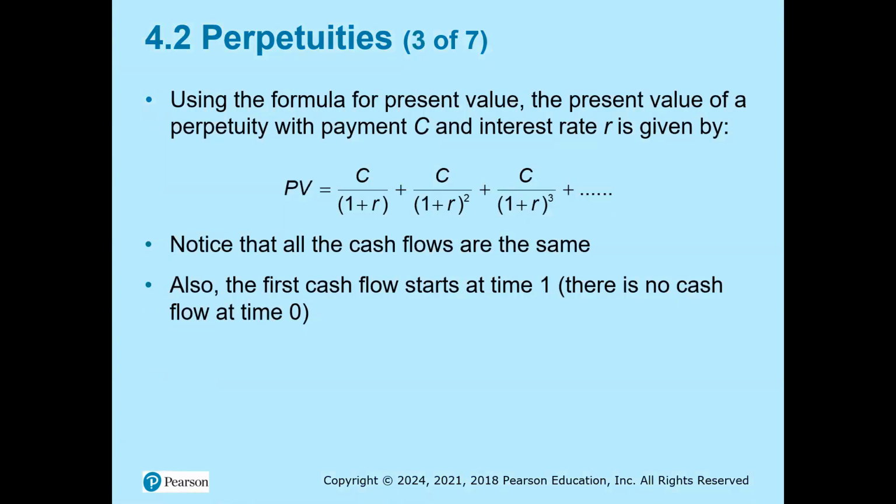Using the formula for present value, the present value of a perpetuity with payment C and interest rate R is given by what you see here in this formula. So PV equals C over (1 plus R), right? That's what you see here.